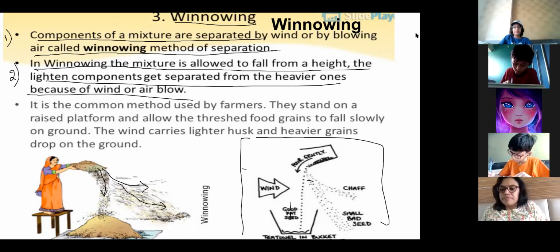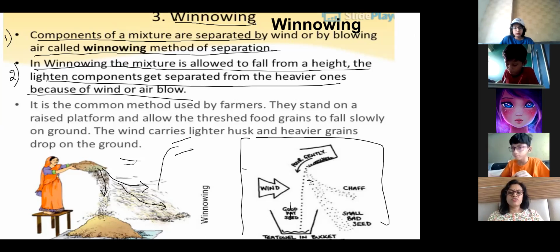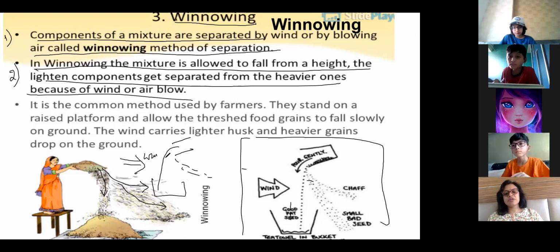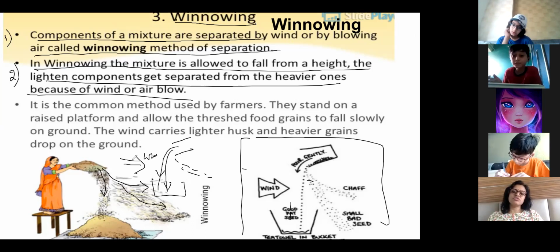Okay. Just draw the rough diagram also. Like this is falling. This is wind. Like this you draw. This is wind. Okay. And the lighter particle falling like this and the heavier particle is falling like this. Only three things you have to draw.